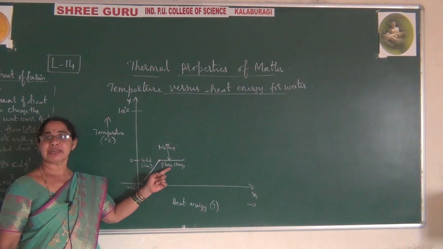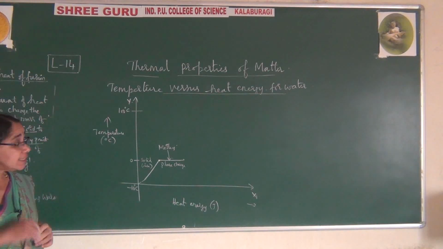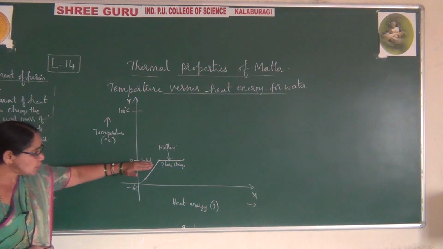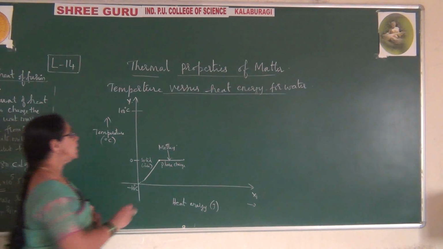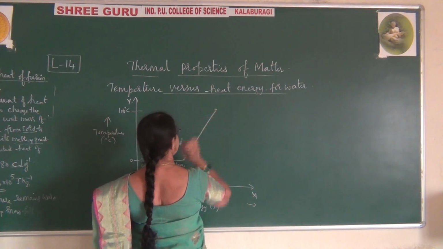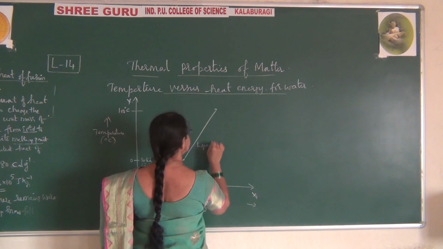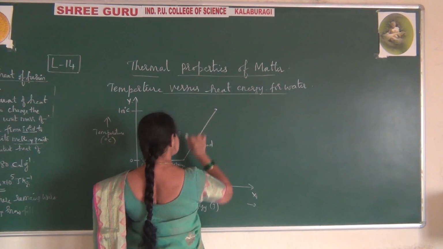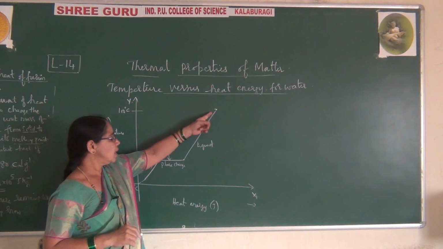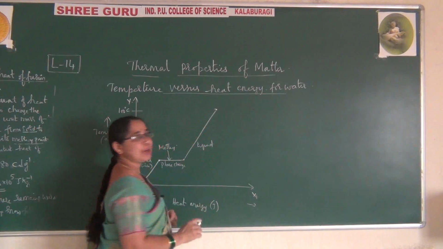The temperature remains constant. Now when it reaches here, if you raise the temperature again, the state is the liquid state. Now I am increasing up to 100 degrees centigrade. Once it reaches 100 degrees, it has reached the boiling point of water.